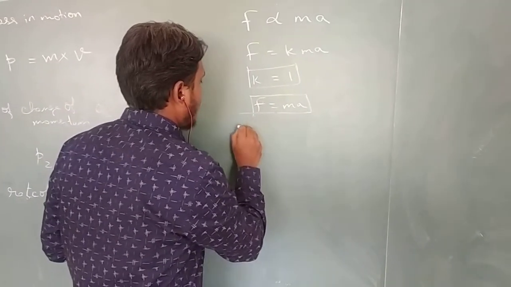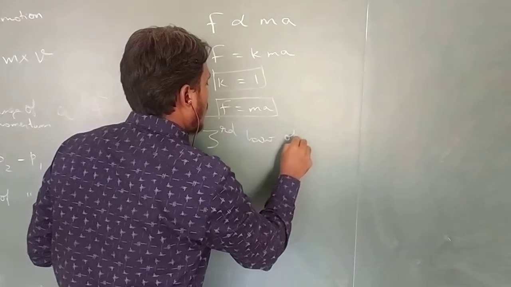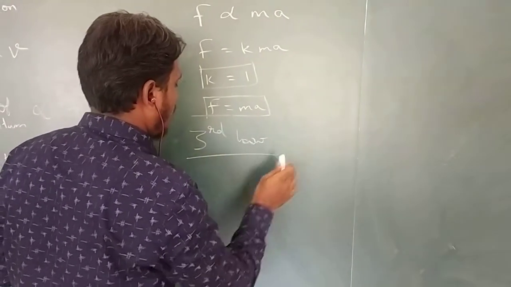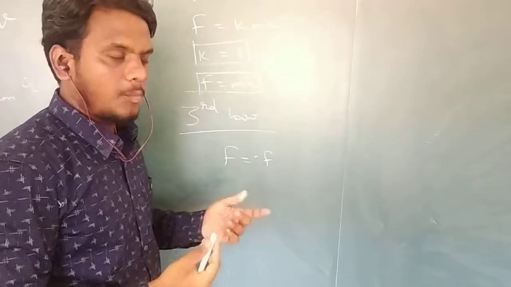This product of mass and acceleration is the force, and it is called Newton's second law of motion. Force equal to mass into acceleration. That's it. Next topic is the third law of motion. Newton's third law of motion. What is Newton's third law? Every action has an equal and opposite reaction.